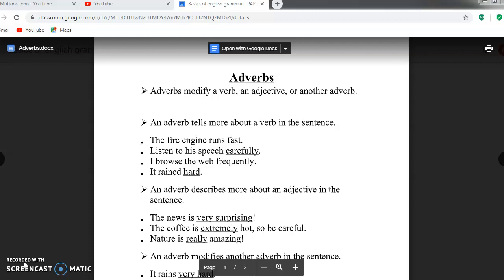For example, the fire engine runs fast. Here, runs is a verb and fast is an adverb.